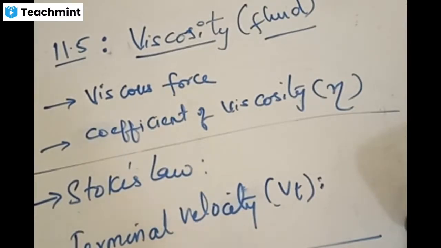If you take water in a pipe, it goes in one way. If you take oil in a pipe, it goes in some way. If you take honey in the same pipe, it goes in some other way. What is happening now? The path followed by these three different fluids is different because of some kind of parameter associated with the fluid. The fluid itself has some parameter associated with it, and that parameter is making it go like that. And this opposition that the fluid is getting from the walls of the container is called as